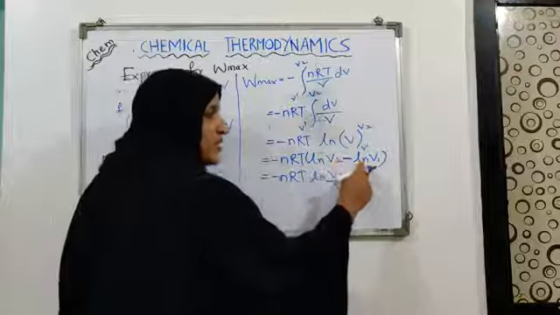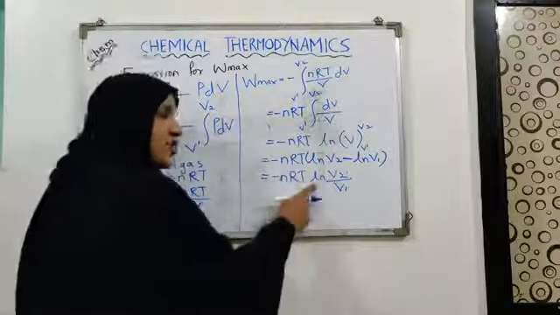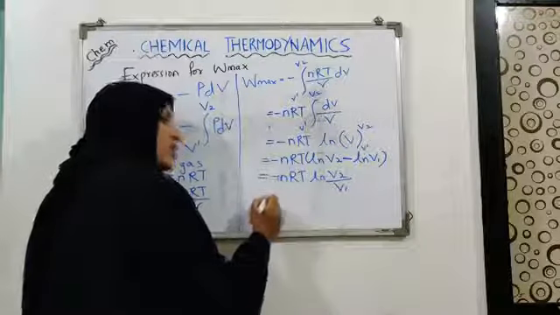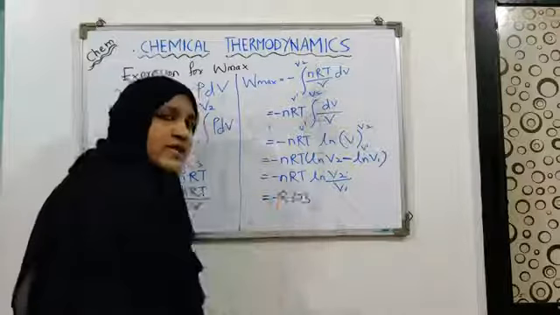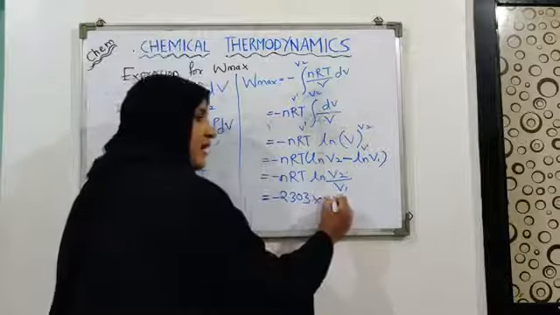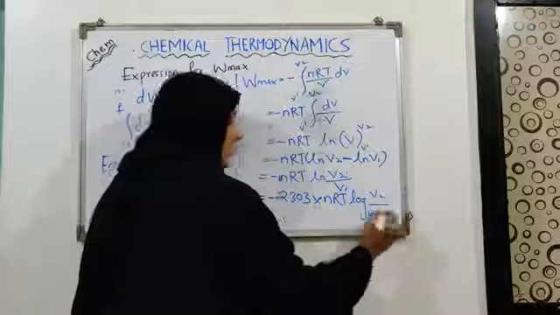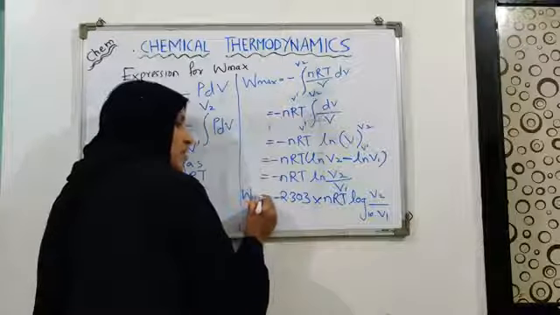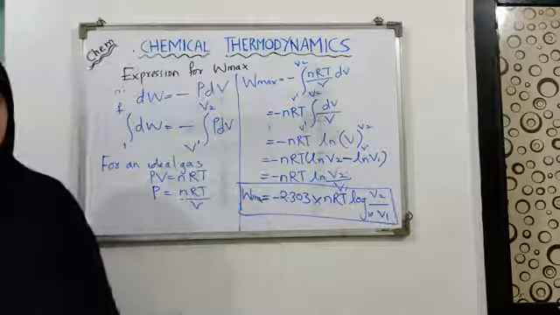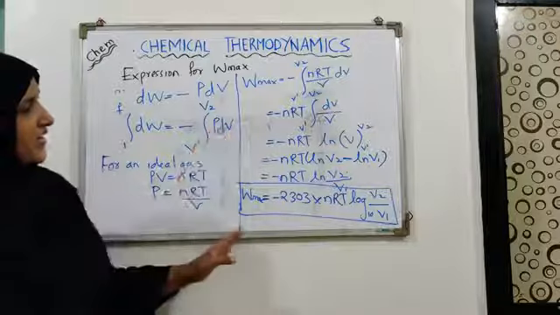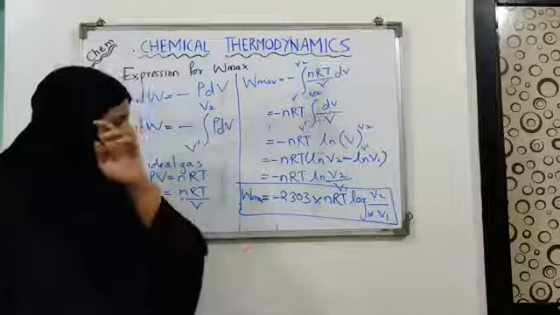Upper limit minus lower limit gives you ln V2 upon V1. Now ln is your natural log. Let's convert it to log to the base 10. When we convert it, you multiply by 2.303, so minus 2.303 nRT log to the base 10 of V2 upon V1. This is your expression for W max. All the steps which I have mentioned here are important while deriving the equation of W max.